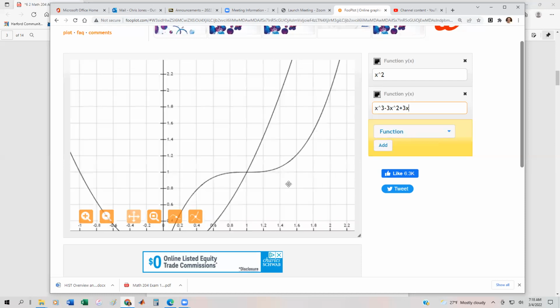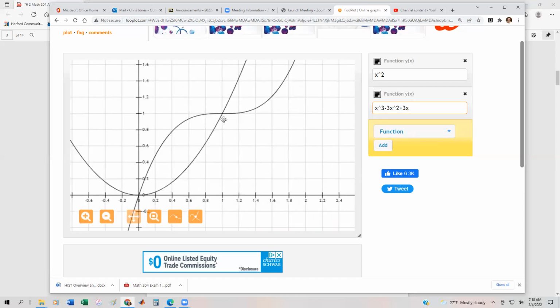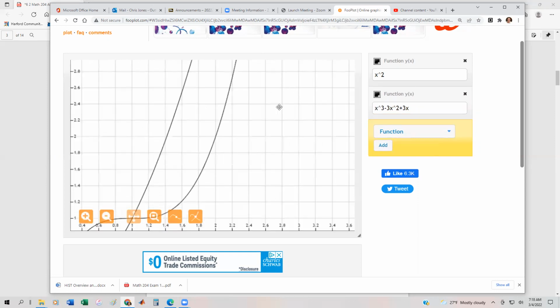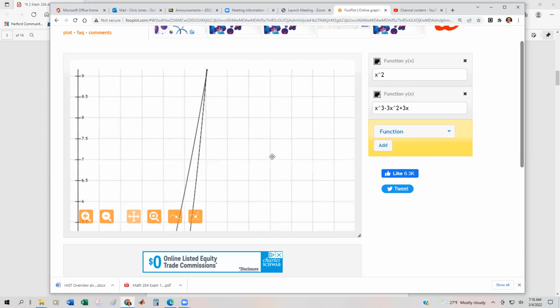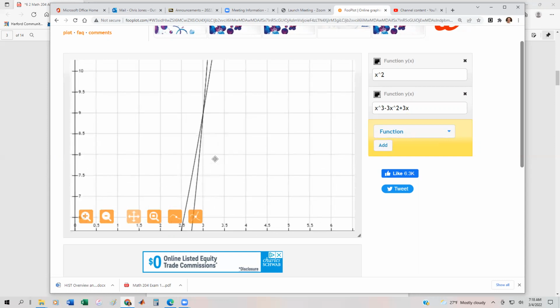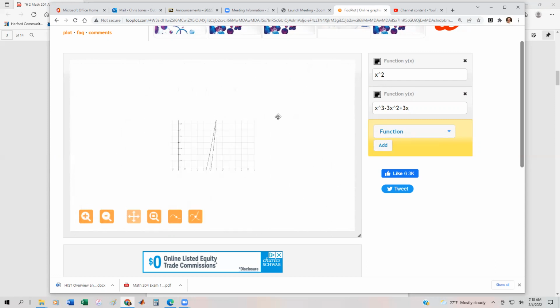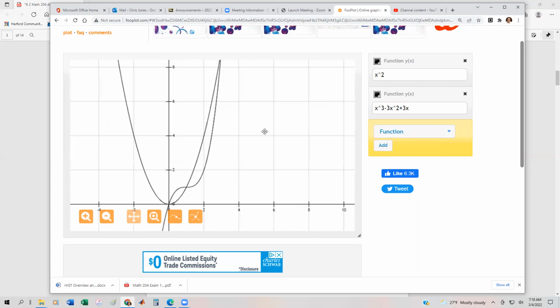What's really nice about Foo Plot is it can help you figure out what those limits of integration are. Right here it looks like 0, right here it looks like 1, and if we scroll up a lot, the last point of intersection looks like it's about 3. But anyway, just going back to the original diagram, now we're going to verify those algebraically.